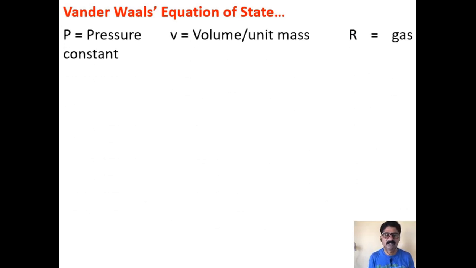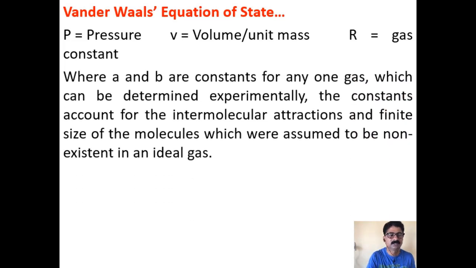Here P is the pressure, v is the volume per unit mass, that is the specific volume, and R is the gas constant. Here a and b are constants for any one gas, meaning it varies from gas to gas. So a and b are constants, but they are not universal constants, and they can be determined experimentally. The constants account for the intermolecular attractions and the volume occupied by the molecules, that is nothing but the size of the molecules, which we assumed to be non-existent in the case of an ideal gas.